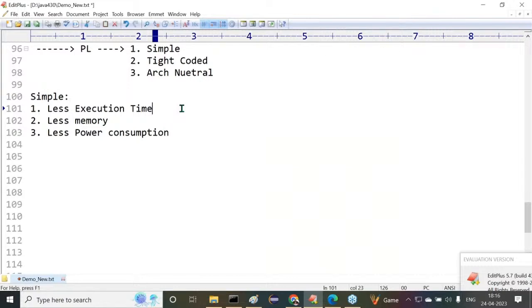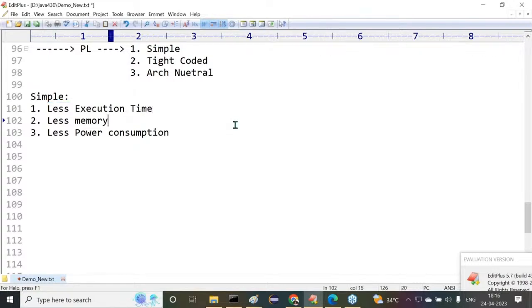So is execution time having an impact or not? Is execution time an important factor or not? Because of that reason, Sun Microsystems wanted to prepare a new programming language. It has to take less execution time and provide more performance for their applications. This is clear-cut information, what I'm telling you. This is the punch here.